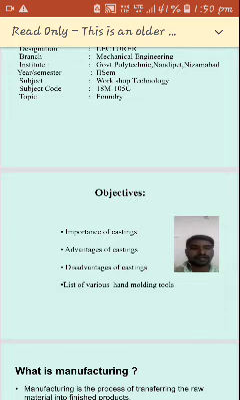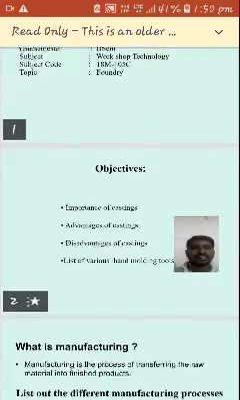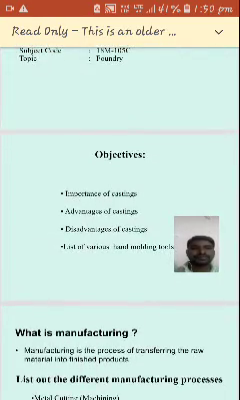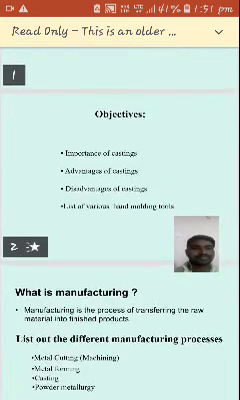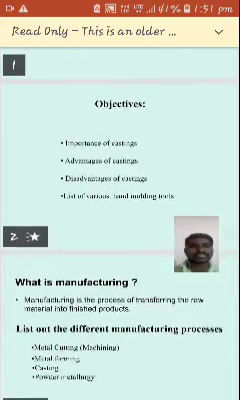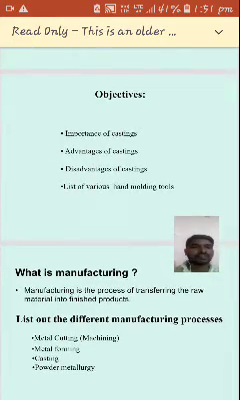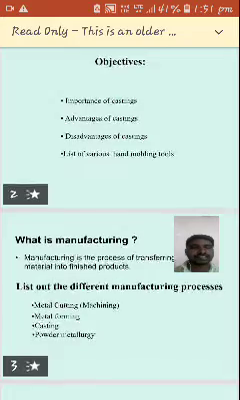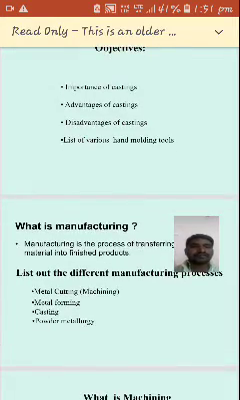Up to last class we discussed drilling and the various drilling topics. Now we move to the second chapter, that is foundry. In this foundry, what are the objectives? Means what are the things we are going to discuss in the class. That is importance of castings, advantages of castings, disadvantages of castings, and a list of hand molding tools.